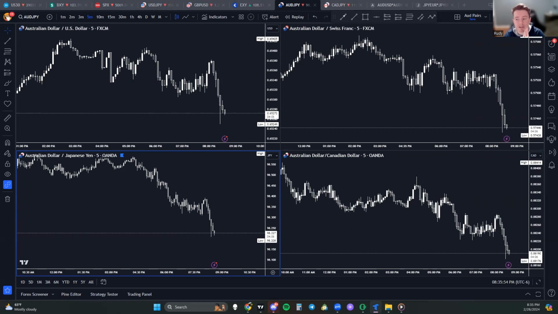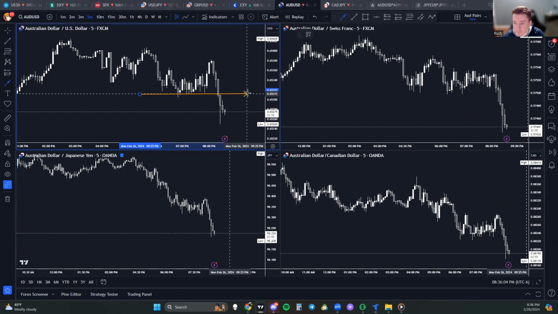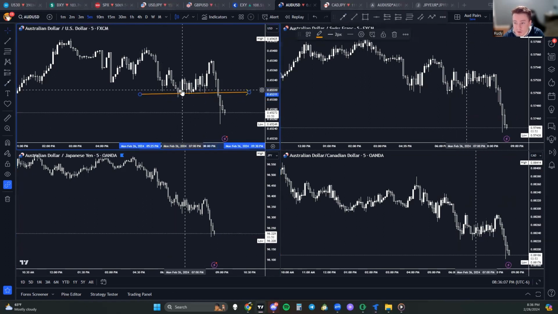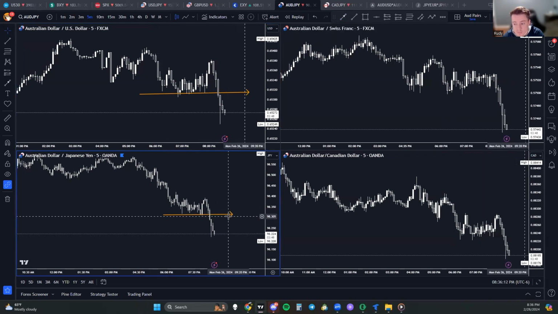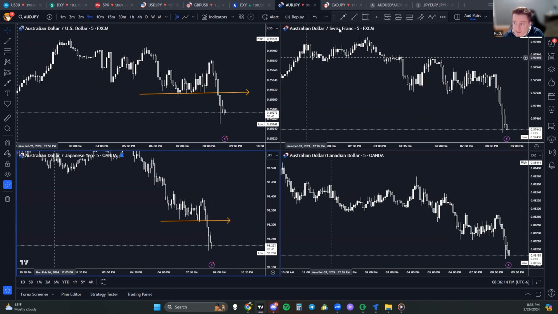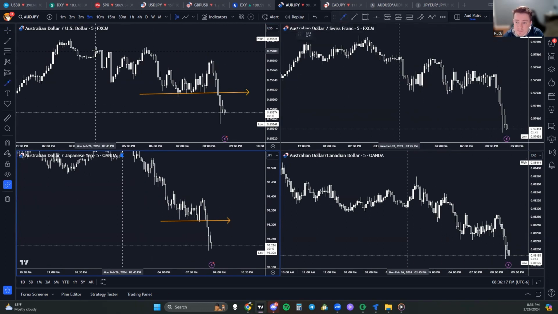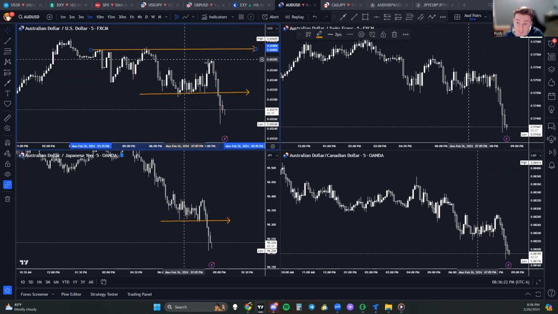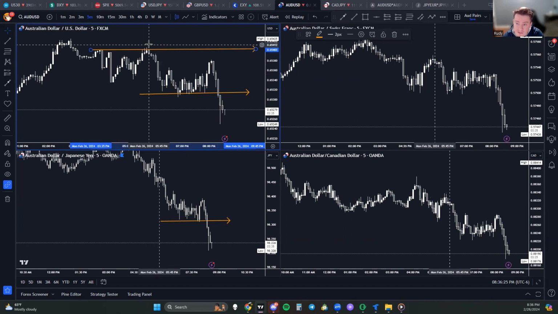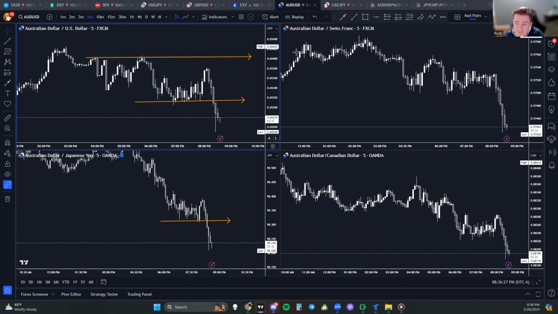Now, keep in mind, if that does happen, that is the fundamental reason. You still have to wait for your technicals to line up. So make sure to draw up your support and resistances. For example, if we get something like this, make sure that it does break right there. It would be nice to see something like this as well tomorrow, depending on the piece of data. Now, I know this is on the 5-minute time frame, so it'll be a little bit different later on, but let's say we get the candle to break this resistance area right here. Once it breaks that, then you'll be comfortable with the buys. So definitely still look at your technicals.